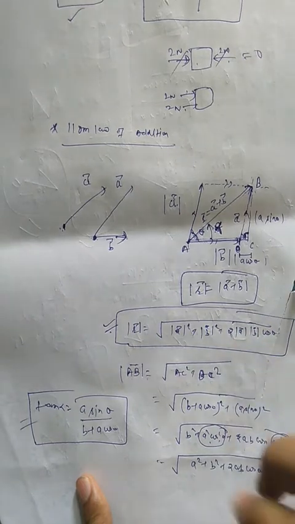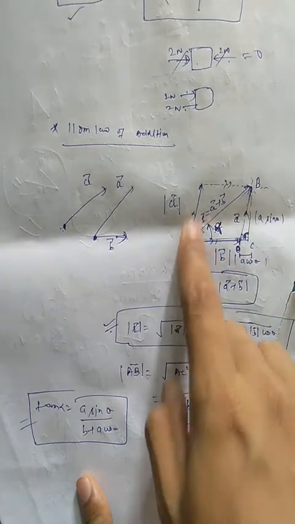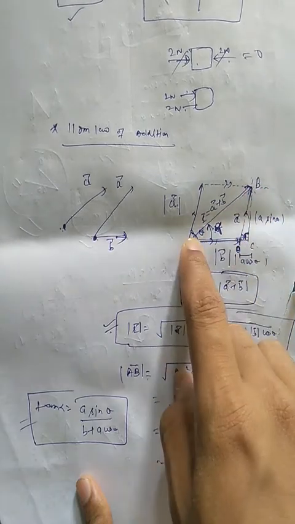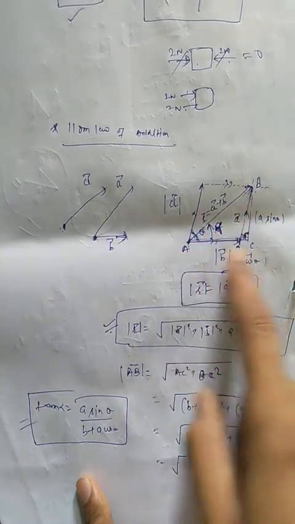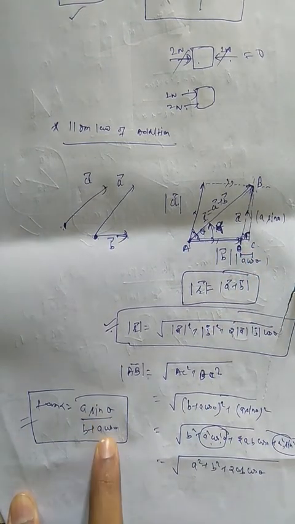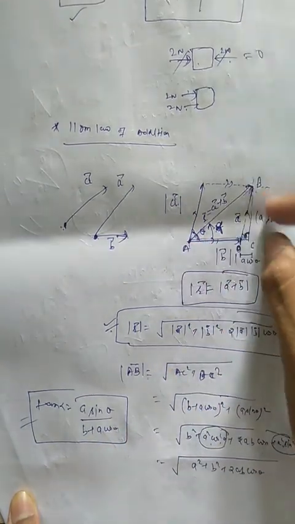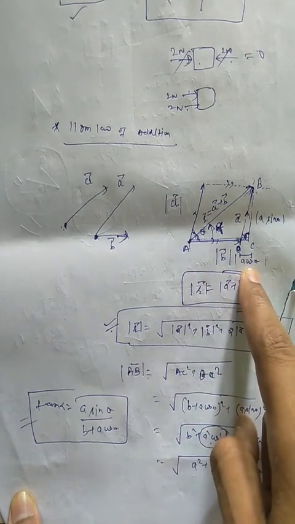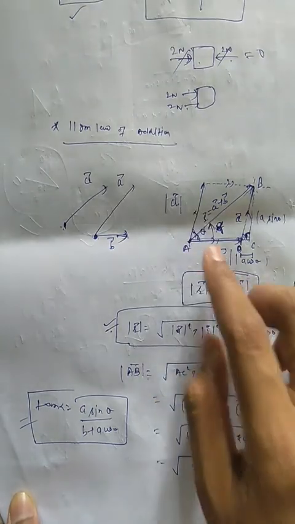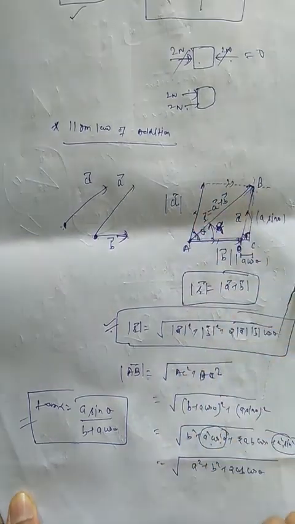Now the second thing you must analyze is how much angle the resultant makes with vector B, or with vector A. Simply, here you can use trigonometry. Tan alpha is equal to length BC by AC. So you can remember that tan alpha is equal to A sin theta by B plus A cos theta. Tan alpha is perpendicular by base: the perpendicular is A sin theta and the base is B plus A cos theta. Similarly, you can find the angle with A, or you can say theta minus alpha will give the direction of this resultant with vector A.